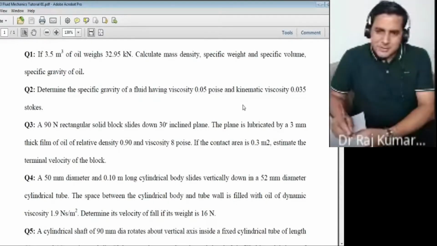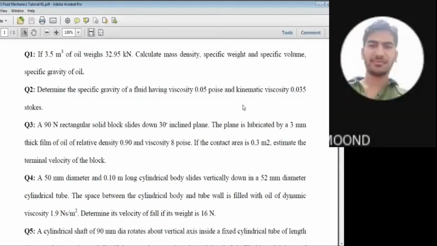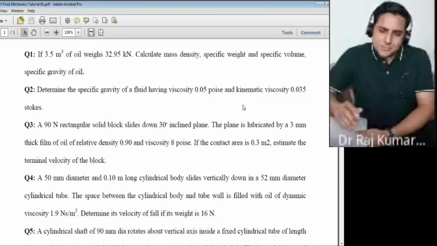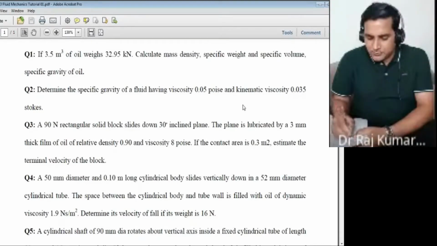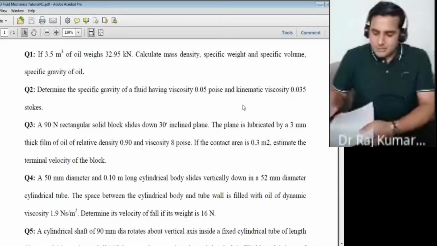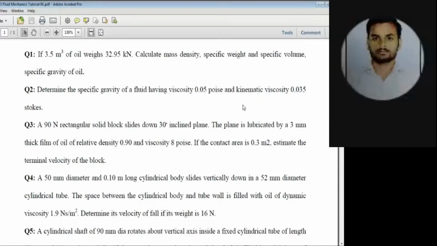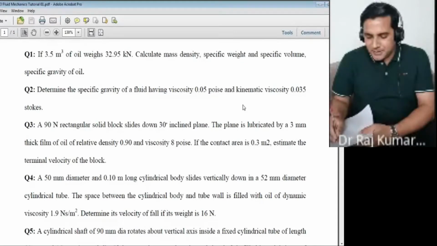So you have viscosity, and what is the relation between viscosity and kinematic viscosity? Kinematic viscosity equals viscosity by rho, density. Sir, viscosity by density is kinematic viscosity. Correct. So that mu by rho is called your kinematic viscosity. Its unit will be meter square per second, right?